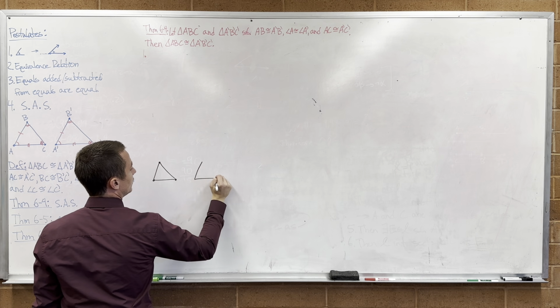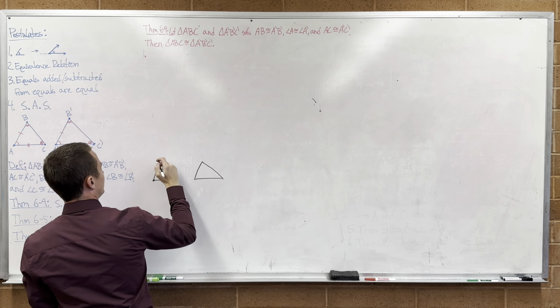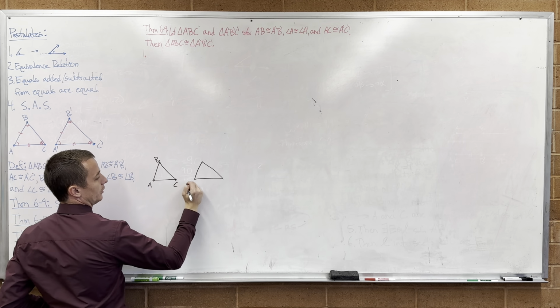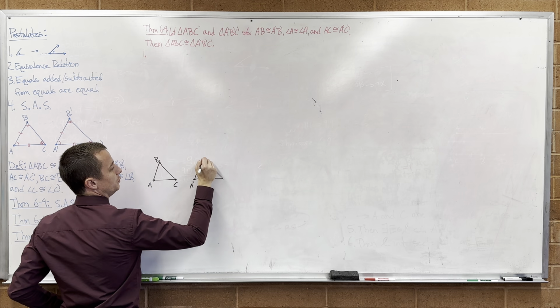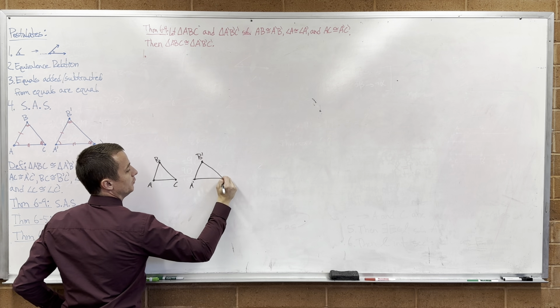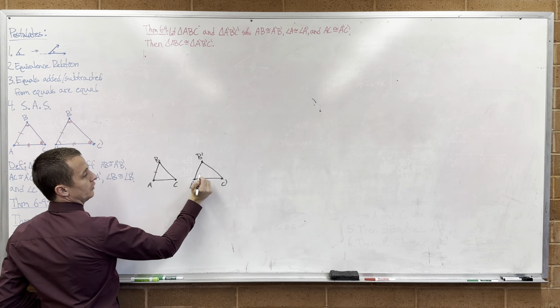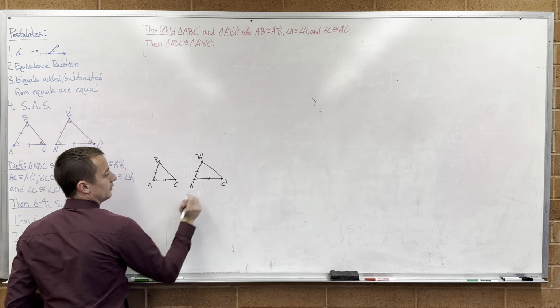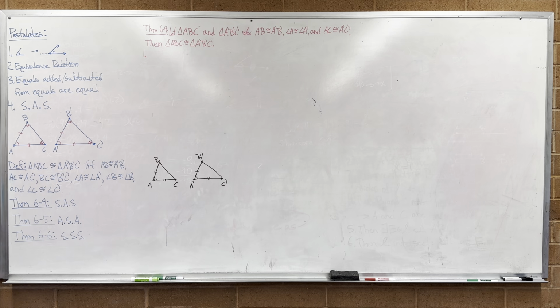AB is congruent to A prime, B prime. So we have A, B, C, and A prime, B prime, C prime. I know AB is congruent to A prime, B prime. I know this angle is congruent to this angle. I know this side is congruent to this side. I'm trying to show that these two triangles are congruent.